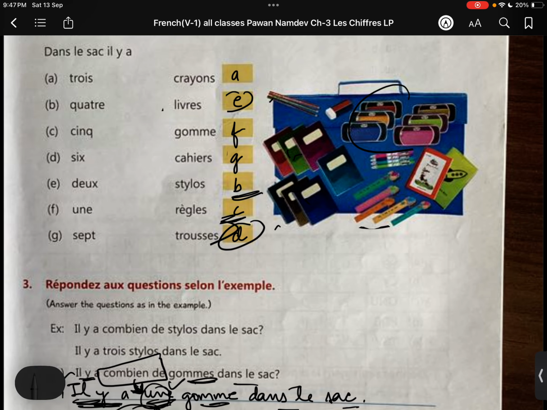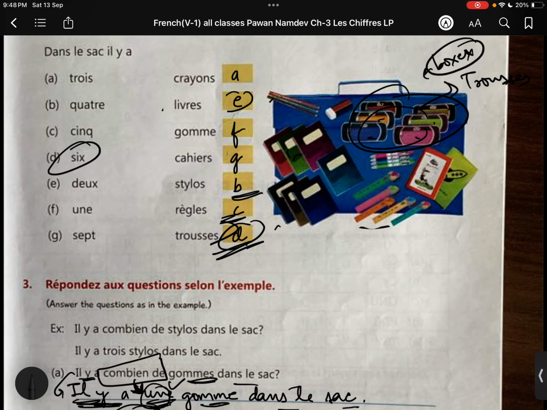Okay, see the image, beta. These are trousses, your boxes are trousses. How many trousses are there? Six. Okay, one, two, three, four, five, six. Trousses means geometry box. Normally boxes are boîte, but this is the geometry box.